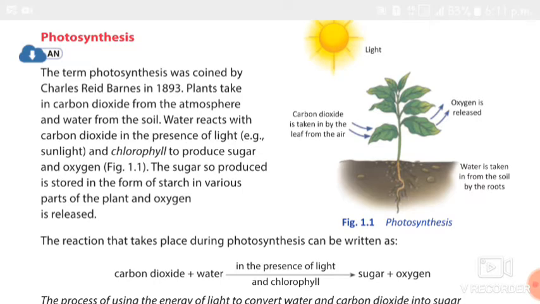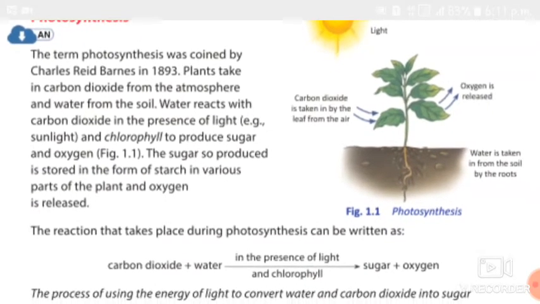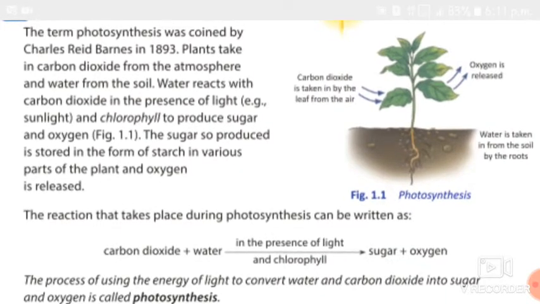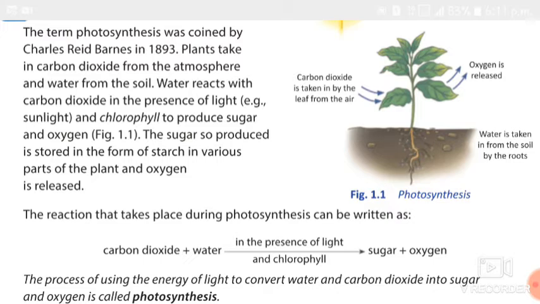So what is the definition of photosynthesis? The process of using the energy of light to convert water and carbon dioxide into sugar and oxygen is called photosynthesis. Repeat it everyone. What is the definition of photosynthesis?